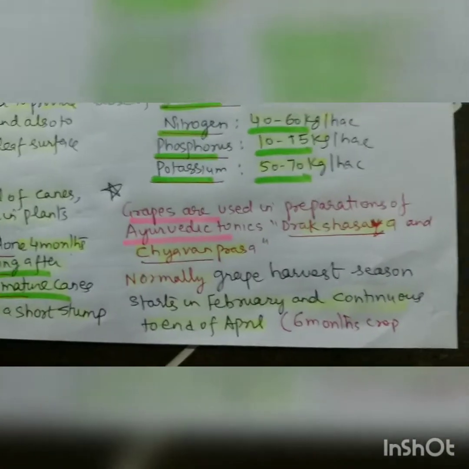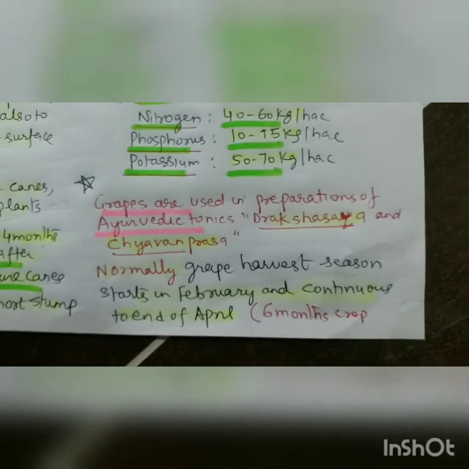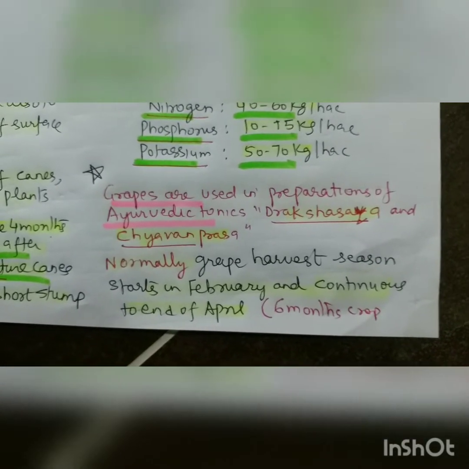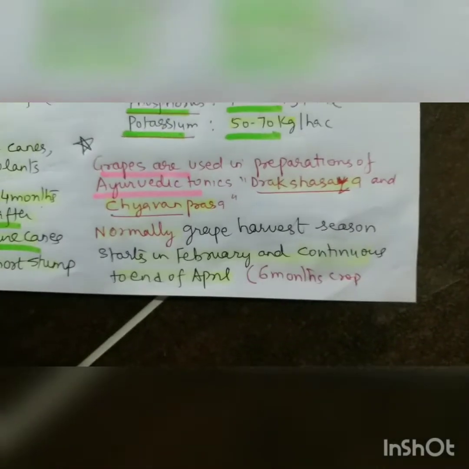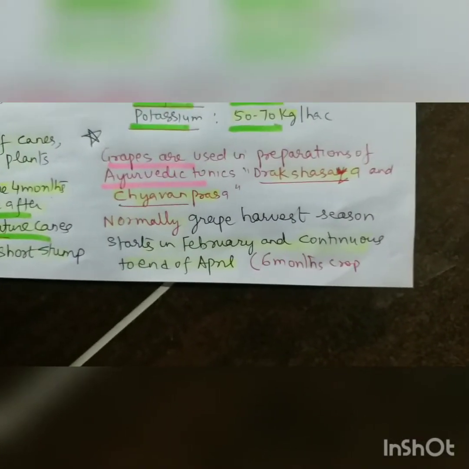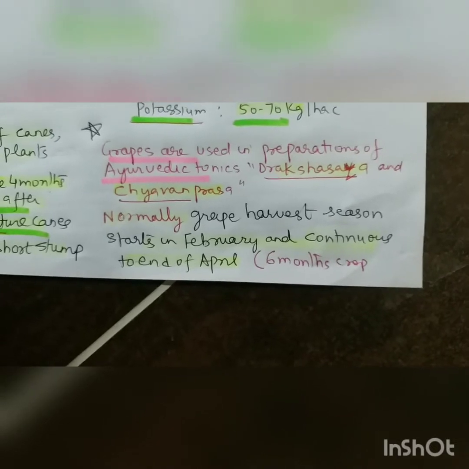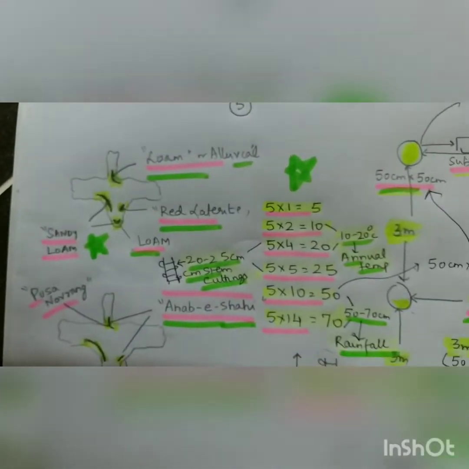So grapevines are used in preparation of Ayurvedic tonics, that is Drakshava and Chavanprasha. Normally grape harvest season starts in February and continues till the end of April. It is a 6-month crop.